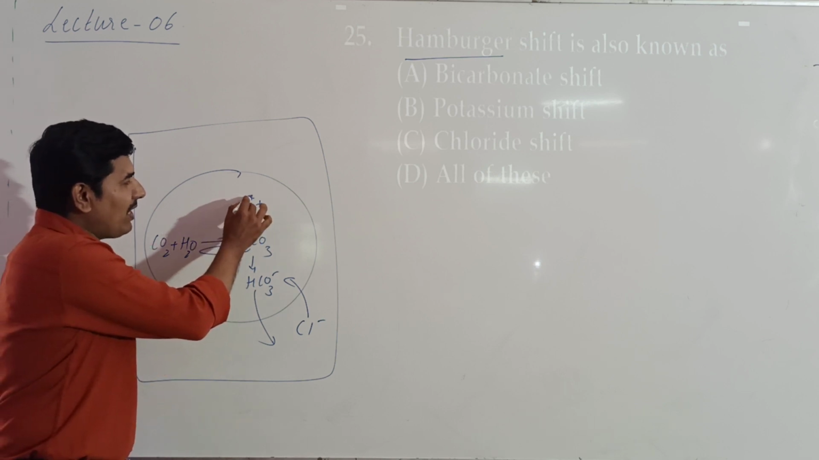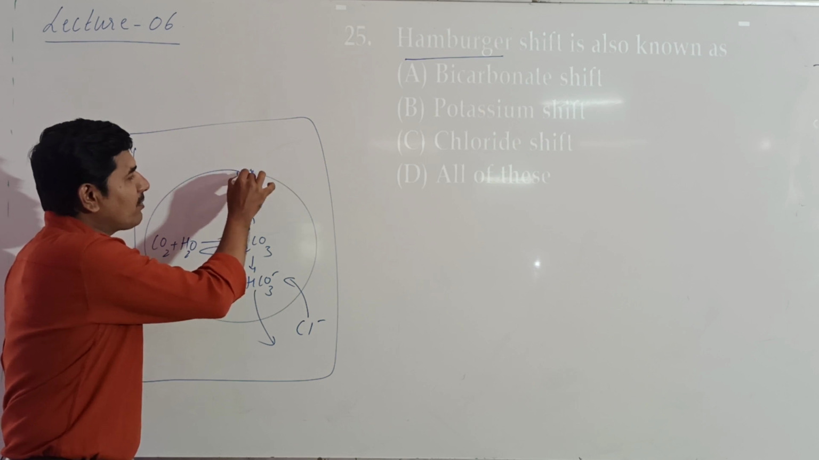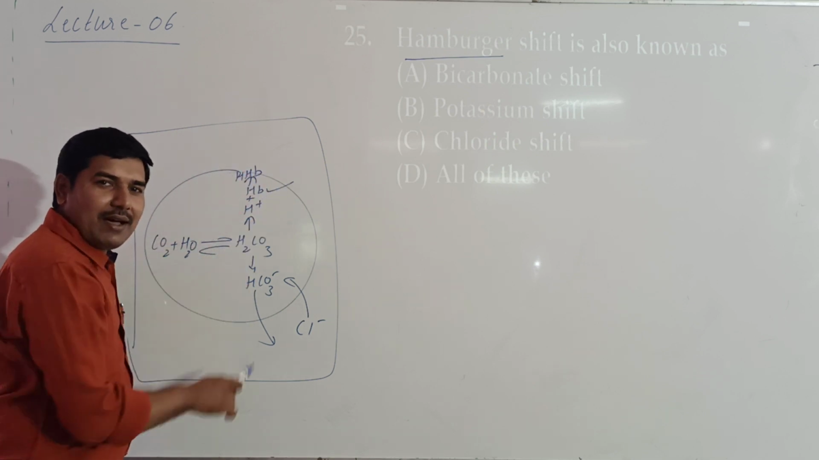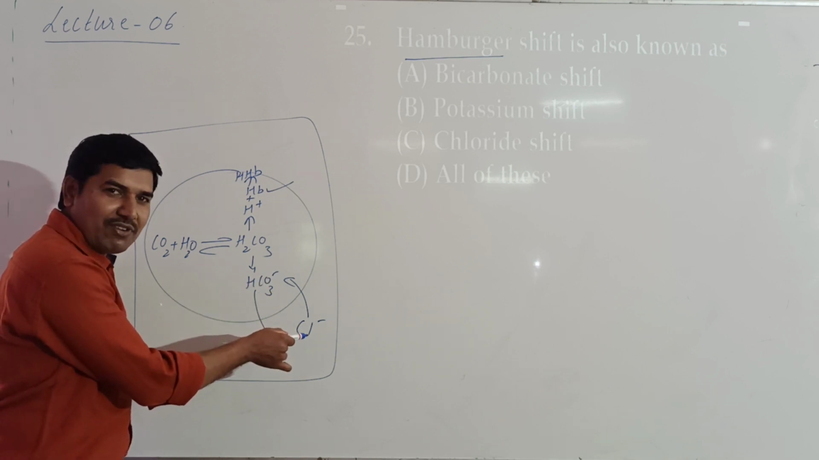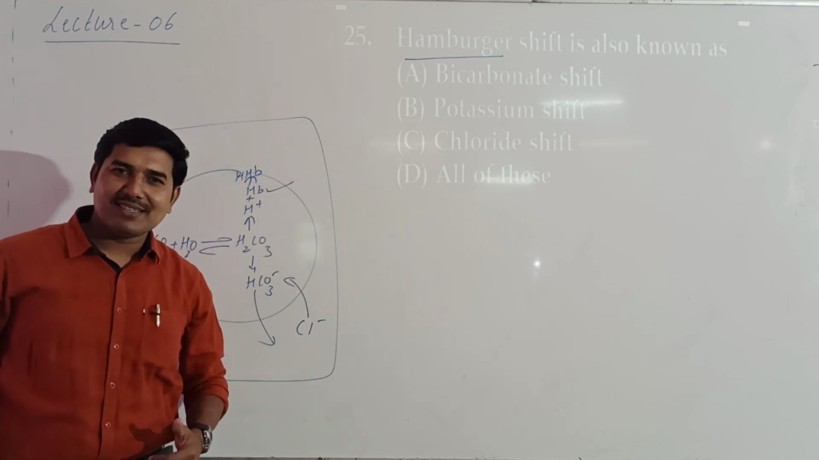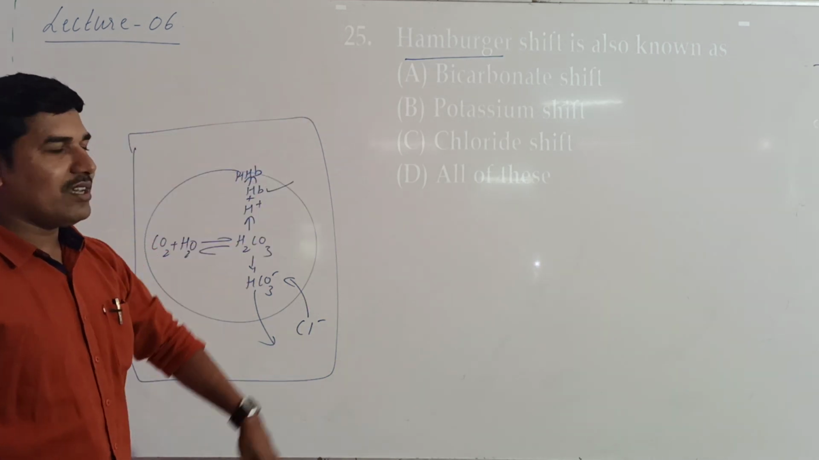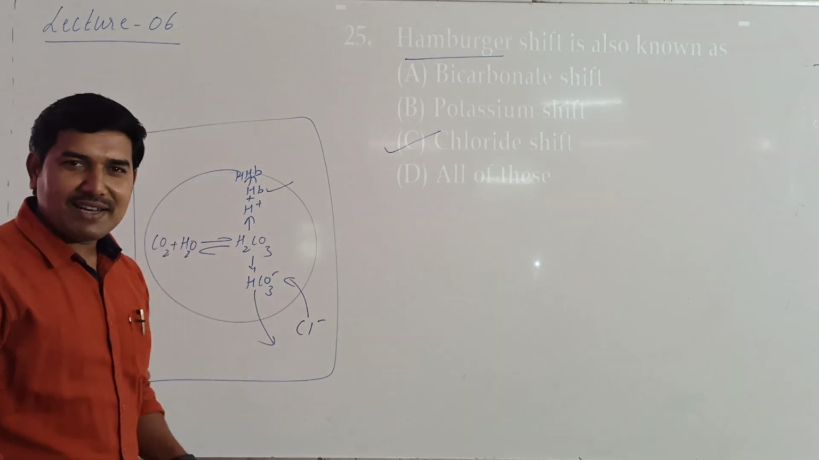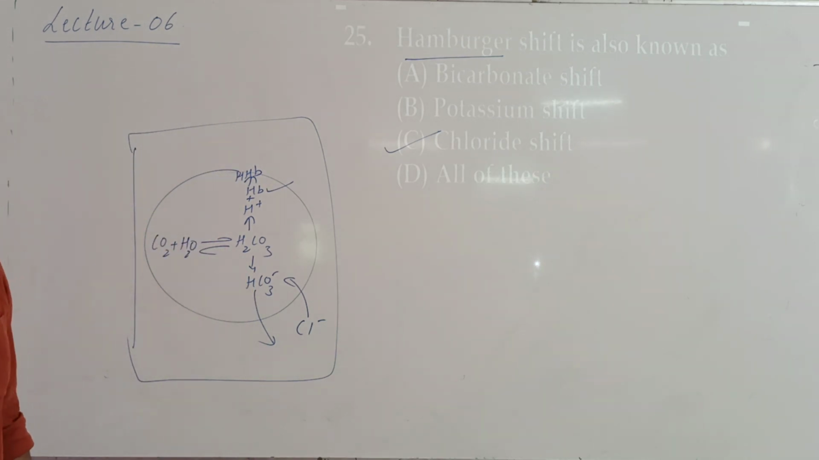Now this H plus will combine with hemoglobin to form HHb. HHb is hemoglobinic acid. Hb acts like a buffering agent. And what is chloride shift? This was observed by a person called Hamburger, and hence the phenomenon is said to be Hamburger's phenomenon. Now it is connected with which ions? Cl minus ions, chloride ions. So that's why it is also called a chloride shift.